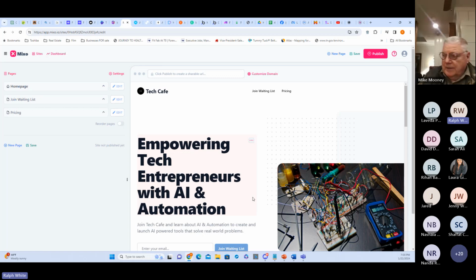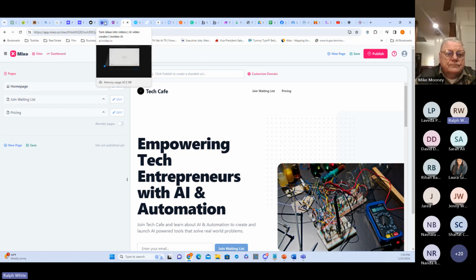I didn't have to pay a web designer. I can go in and customize this myself. Imagine how much money people will save with these different tools. And this goes for small companies as well as large fintech companies. You can save tons of money in design and all of that.